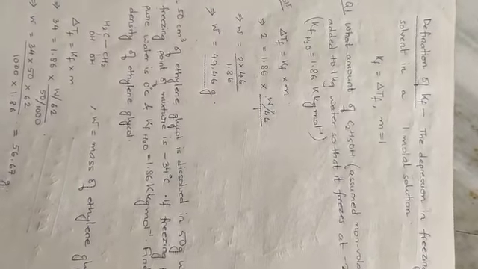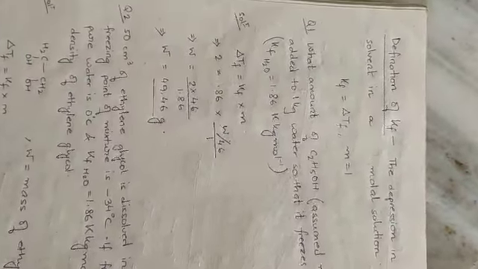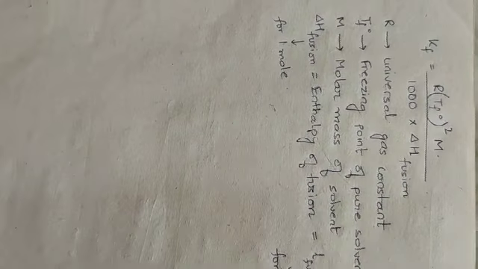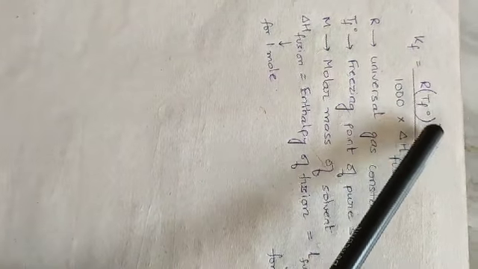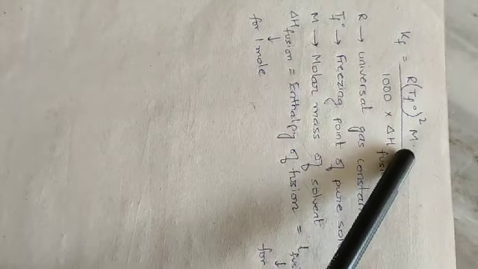Now before we go into the numerical, we just go to the Kf determination formula. Similarly to Kb, Kf is equal to R Tf naught square into capital M upon 1000 into delta H fusion.